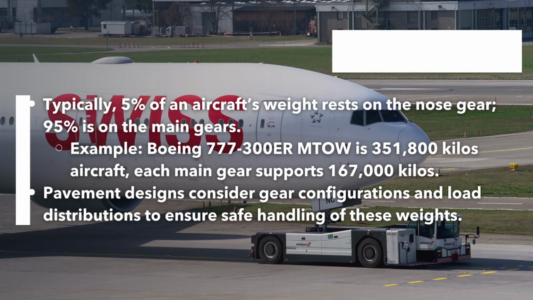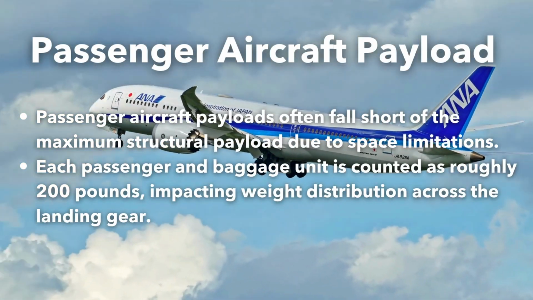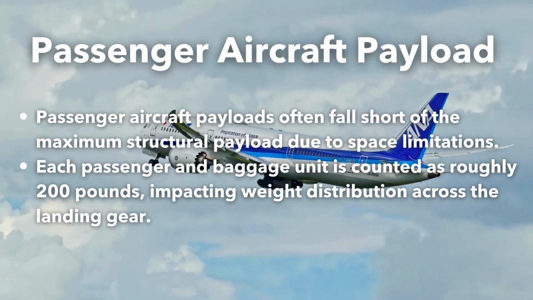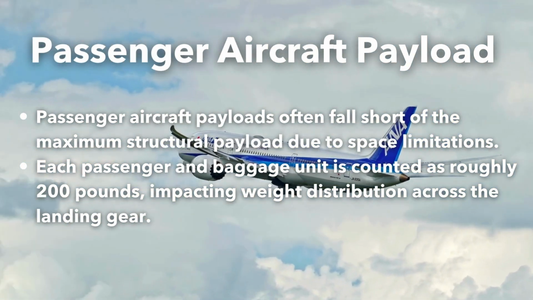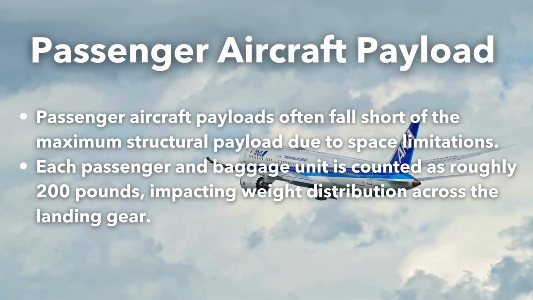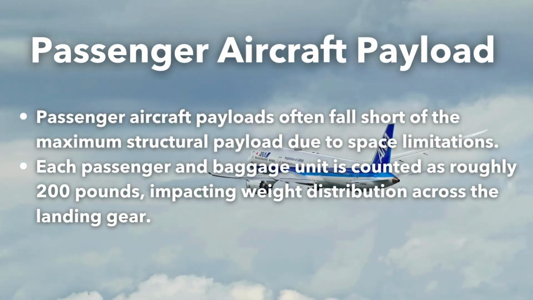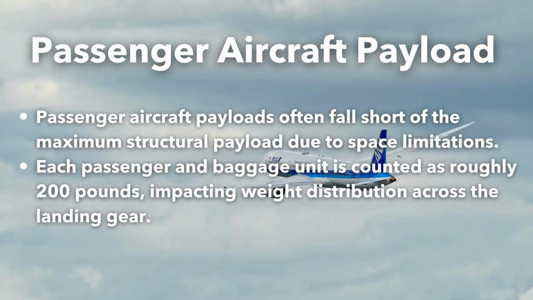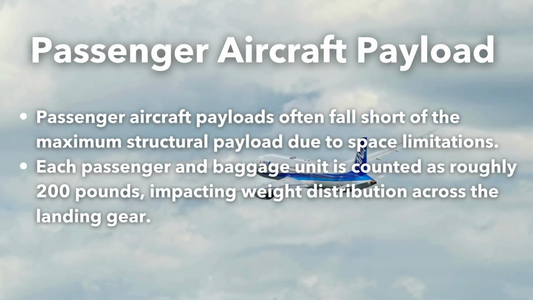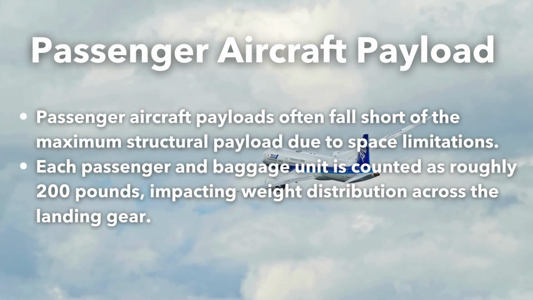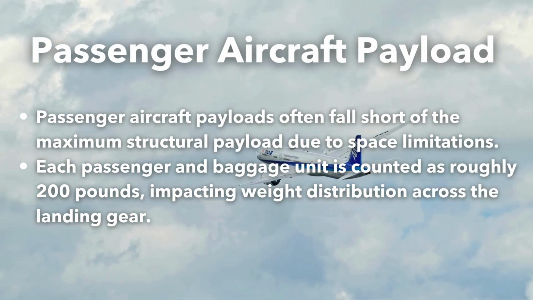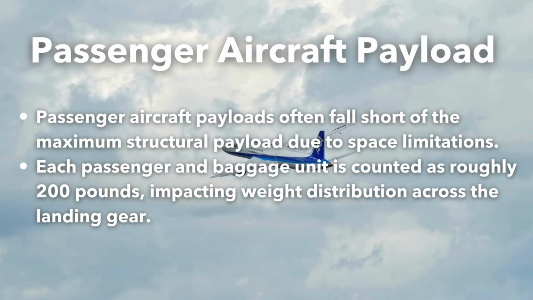In passenger aircraft, the payload is usually less than the maximum structural payload due to space limitations, as each passenger with baggage is typically counted as a 200-pound unit. This affects how weight is distributed within the aircraft, impacting center of gravity considerations, which in turn influence how pavement loads are distributed across an aircraft's landing gear.